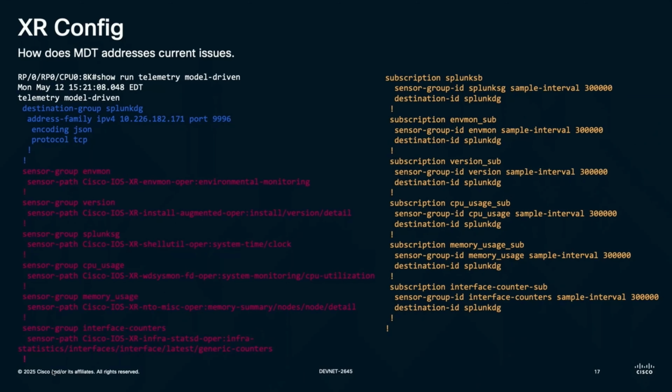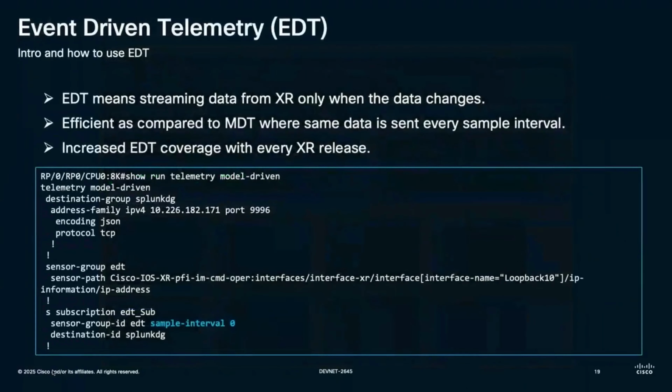And that is where one of our MDT concepts comes into the picture, and it is known as event-driven telemetry, which means that data would be streamed only if a particular event occurs. Otherwise, the data won't be streamed. And the best part about EDT is the XR configuration for model-driven telemetry and event-driven telemetry is exactly the same, except one parameter. That parameter is called sample interval.